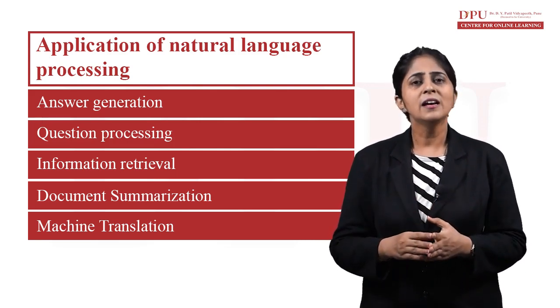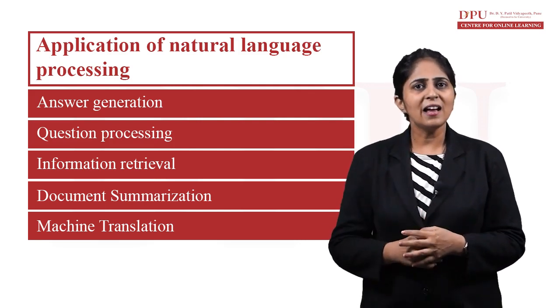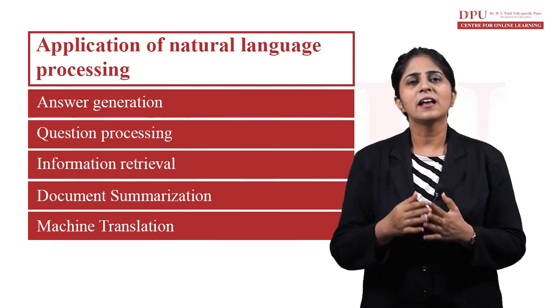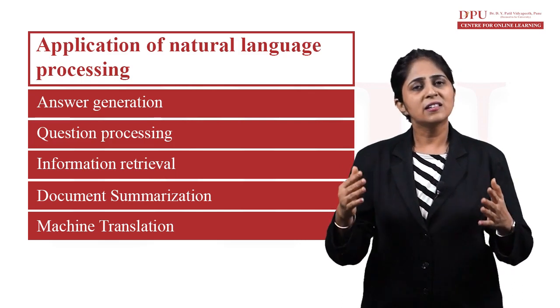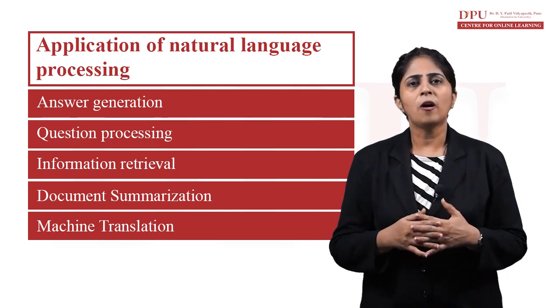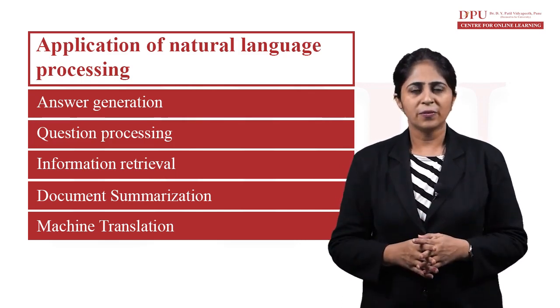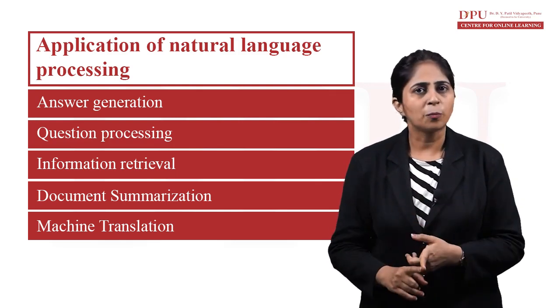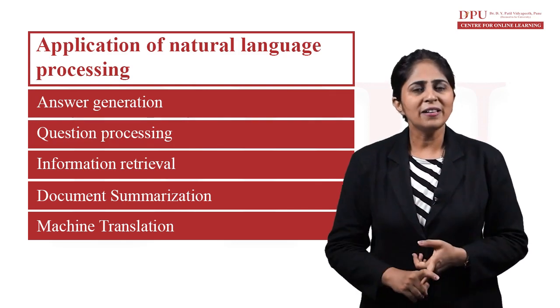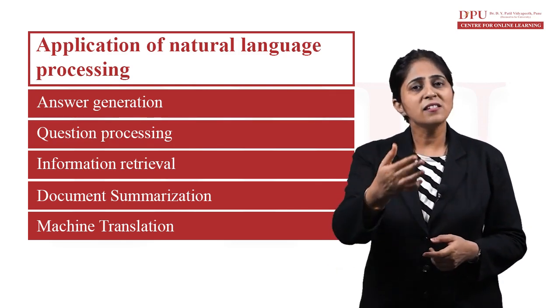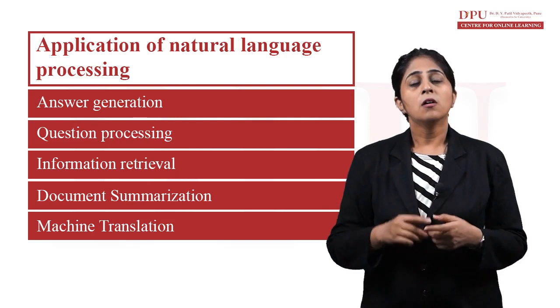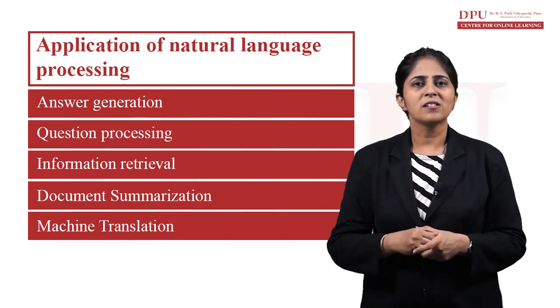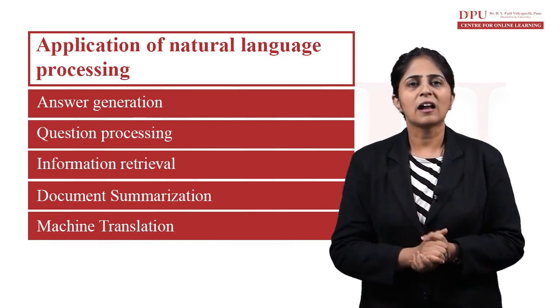So we have seen the different areas where we can apply natural language processing, and this can definitely be done with the help of deep learning algorithms. We can apply natural language processing in the field of chatbots, for sentiment analysis, for answering certain questions, even for document summarization and machine translation.